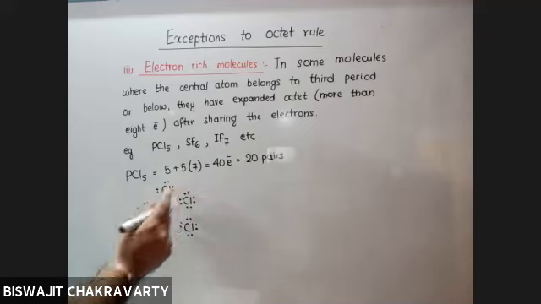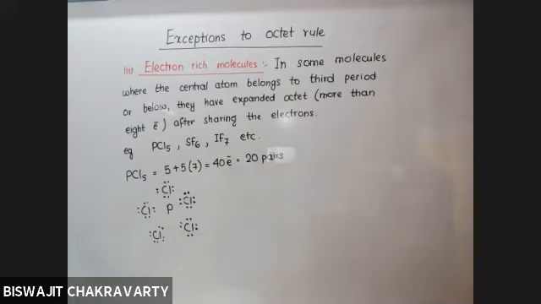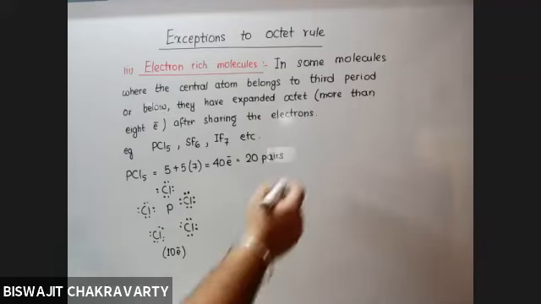How many electrons do you find around the phosphorus that has been shared? So 10 electrons. Phosphorus has got 10 electrons after sharing. So it can accommodate 10 electrons because, as I said, phosphorus belongs to third period, and third period elements or below them, they have d orbitals. They can accommodate more than 8 electrons.